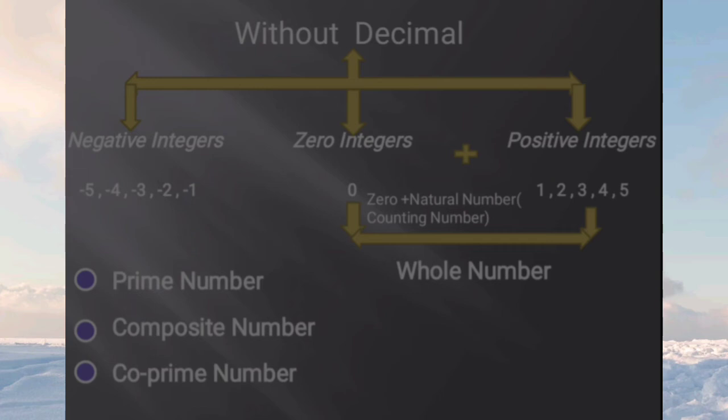Our last part is coprime numbers. Coprime numbers are a set of numbers or integers which have only 1 as their common factor. Their highest common factor will be 1. So let's take an example.